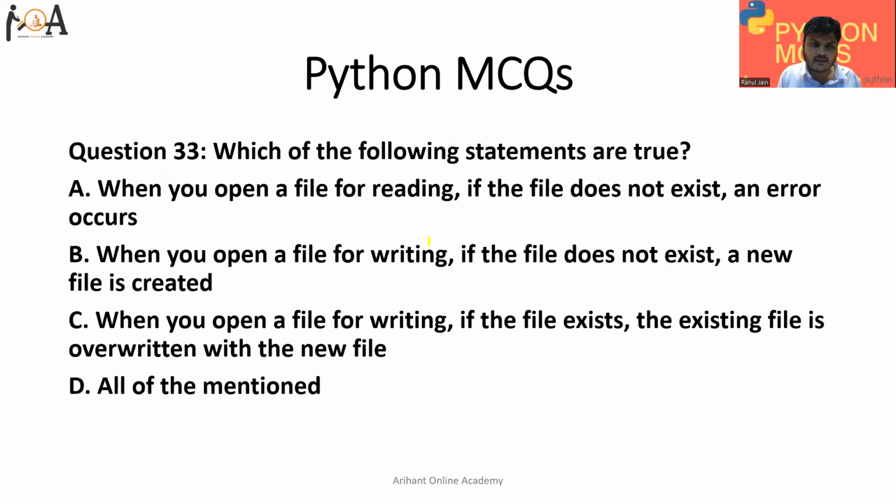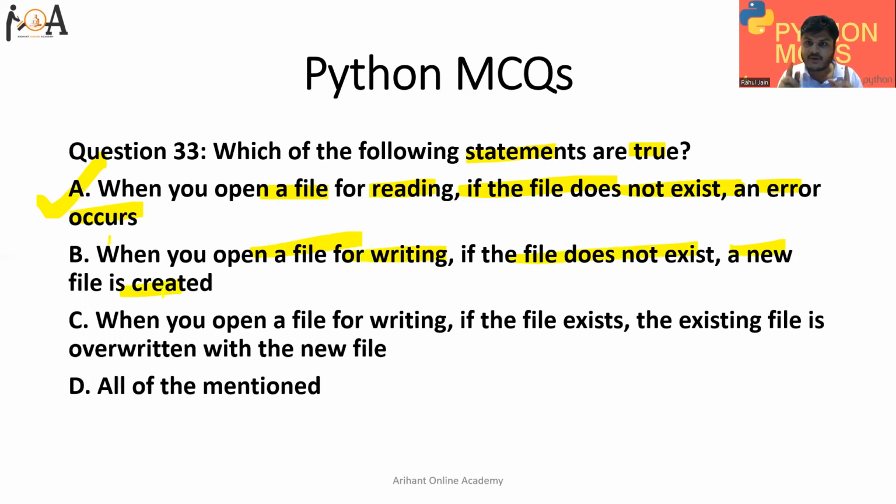Question number 33. Which of the following statements are true? When you open a file for reading, if the file does not exist, an error occurs. Definitely it is true, because if that file does not exist at the location, it is going to generate an error. Option B, when you open a file for writing, if the file does not exist, a new file is created. Yes.